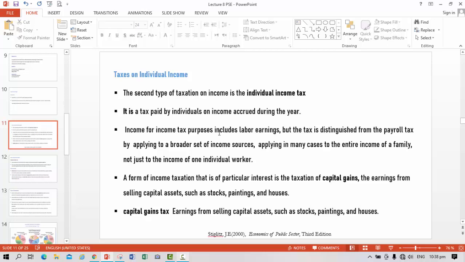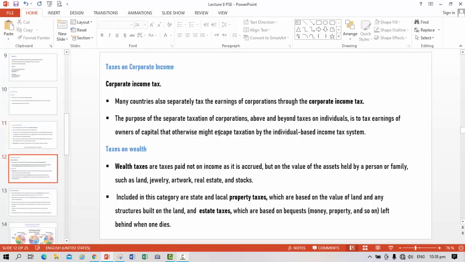A form of income taxation that is of particular interest is the taxation of capital gains, the earnings from selling capital assets such as stocks, paintings, and houses. The capital gains tax is actually a tax on earnings from the sale of capital assets such as stocks, paintings, and houses.